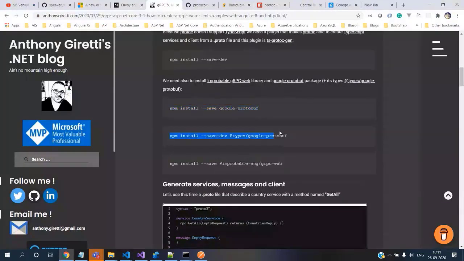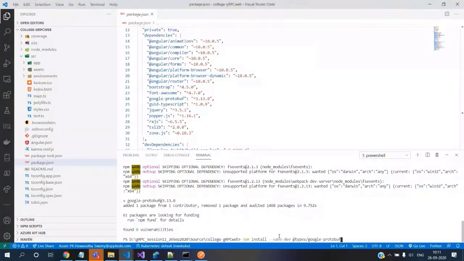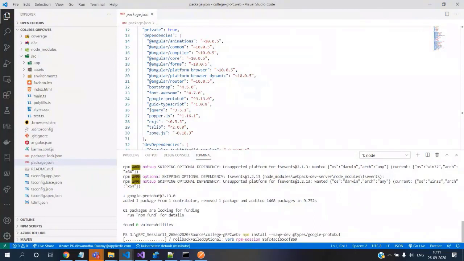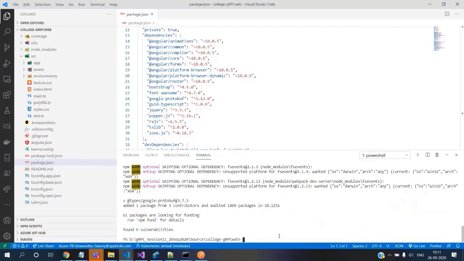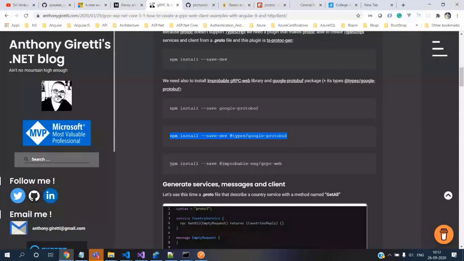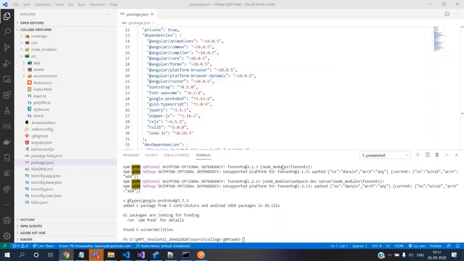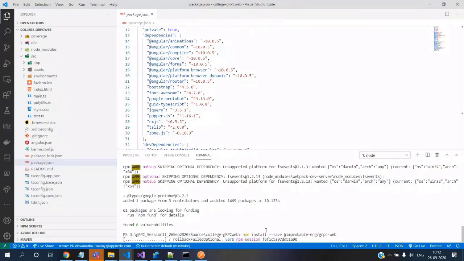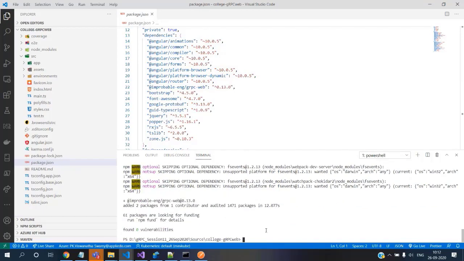And then next I'm following this and installing the types for that protobuf. Okay, that's done. And let's do this importable. We have seen why importable is needed when we want to use gRPC Web for JavaScript or TypeScript. Okay, let everything get installed.